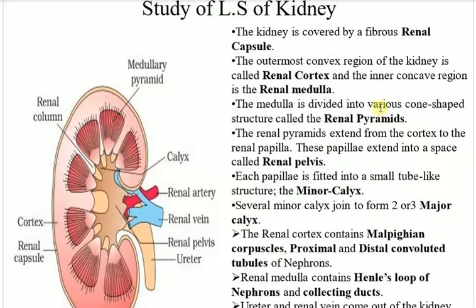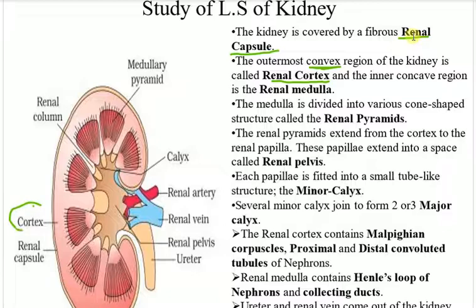Let's go through it. The kidney is covered by a fibrous renal capsule. The outermost convex region, a very important thing, the convex region of the kidney is called renal cortex. So what is the cortex? This cortex is the convex one.